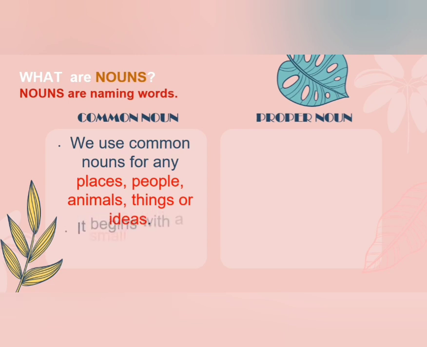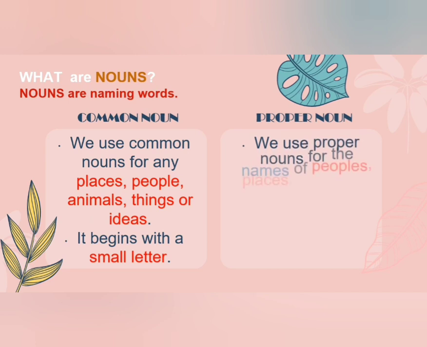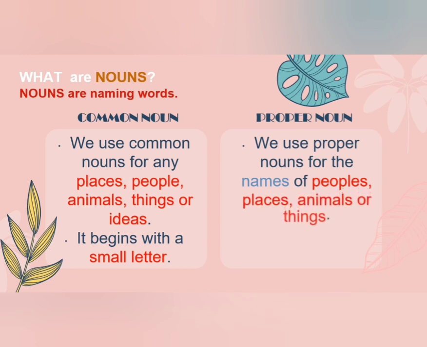It begins with a small letter. We use proper noun for the names of people, places, animals or things. It begins with a capital letter.